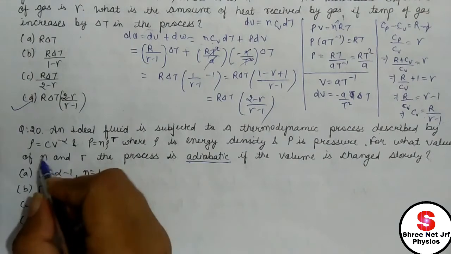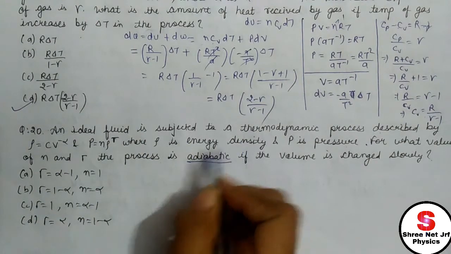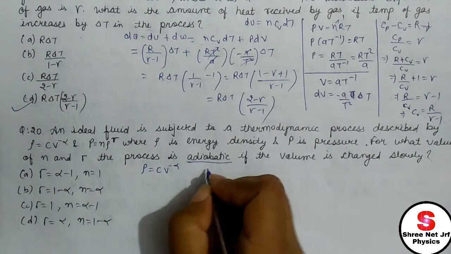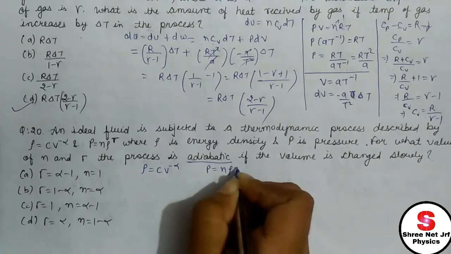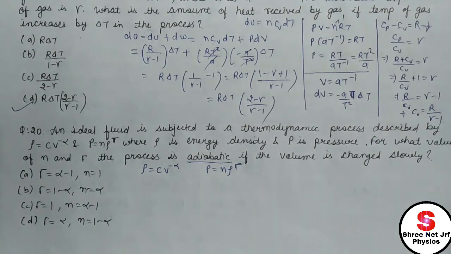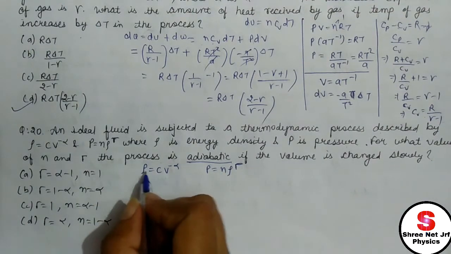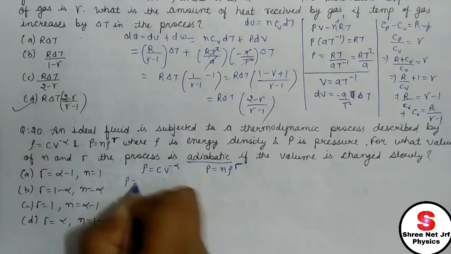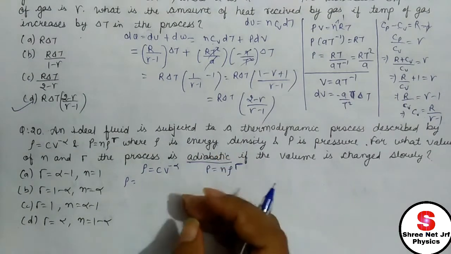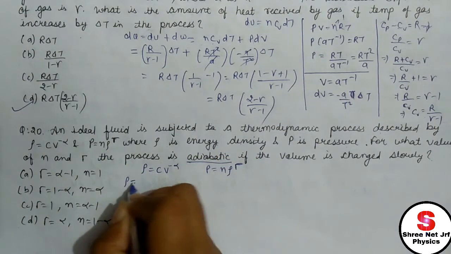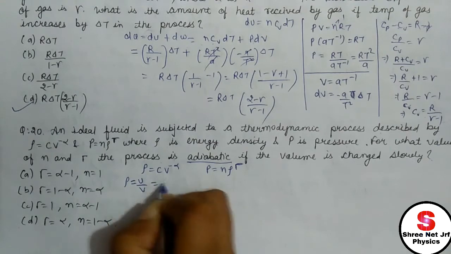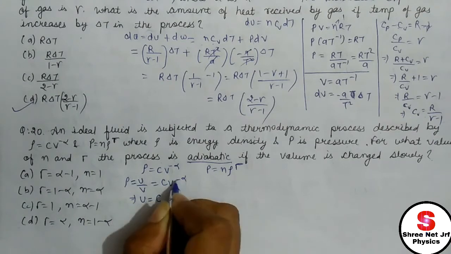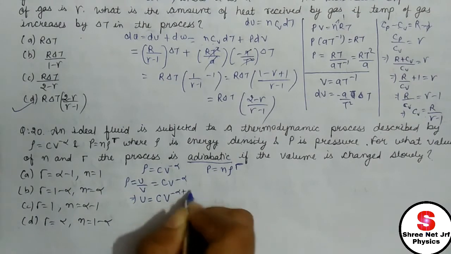We are given rho is energy density. First I write it: rho equals C V to the power minus alpha, and P is given as n rho to the power gamma. Energy density means energy per unit volume. So rho is equal to U divided by V, which is equal to C V to the power minus alpha. From here I can write U equals C, just multiply it here, V to the power minus alpha plus 1.